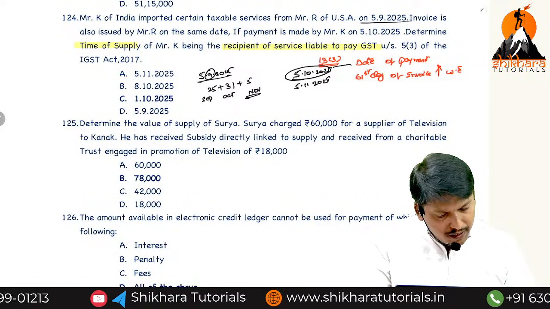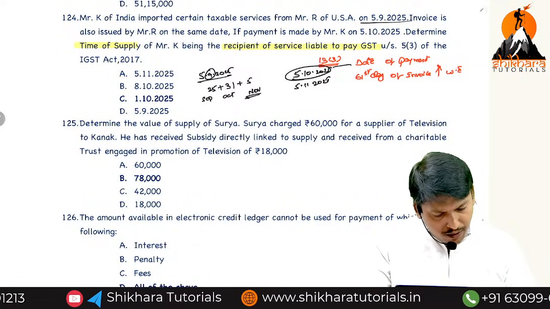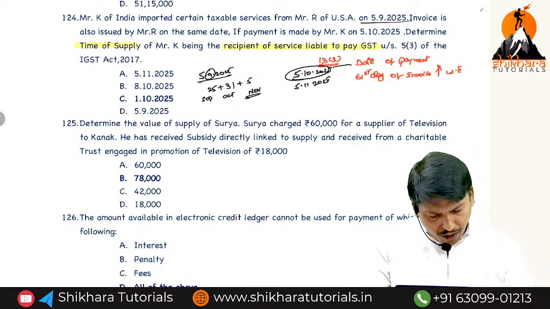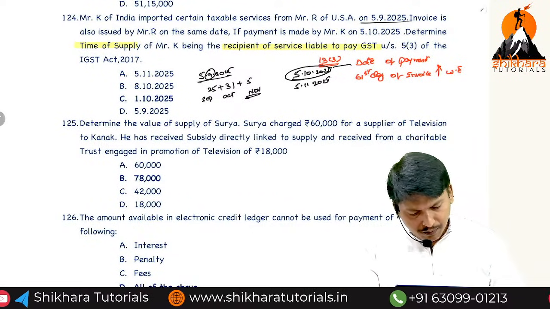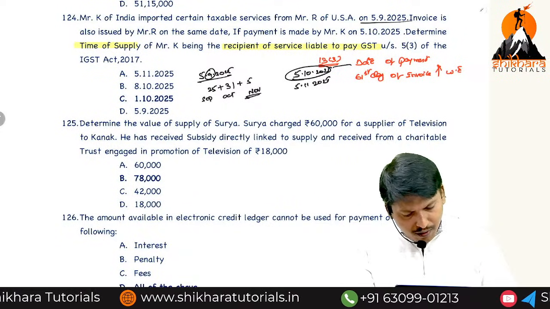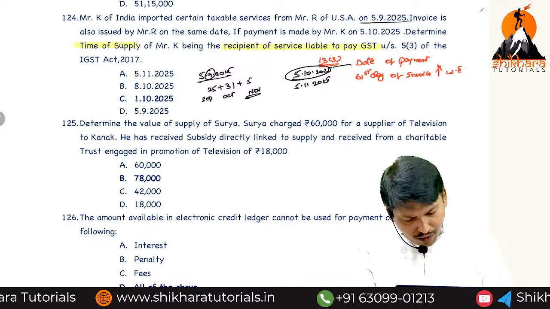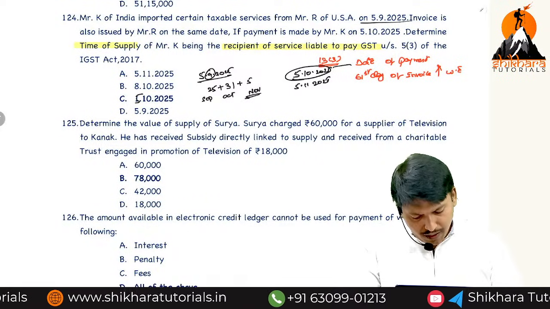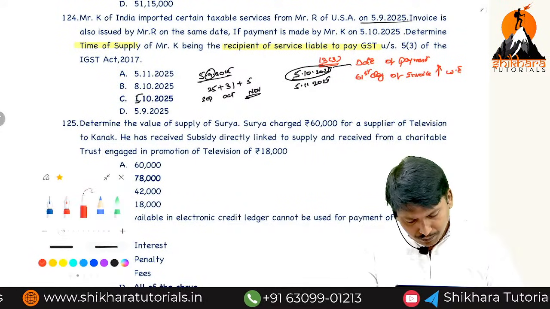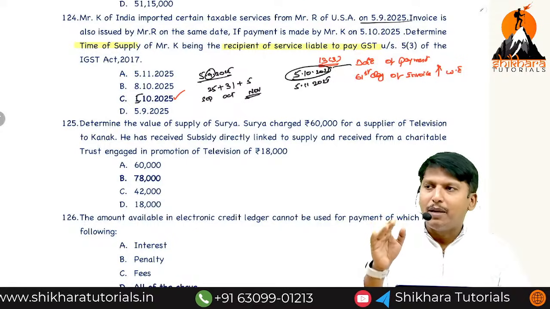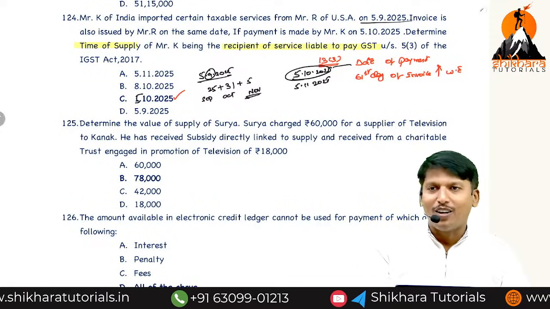Date of payment is 5th October, the 61st day of the invoice is 5th November, whichever is earlier, 5th October. They have given the wrong answer. Convert it into 5th October. If in MCQs ICMAI gives a wrong answer, don't write the wrong answer; you need to rectify it.